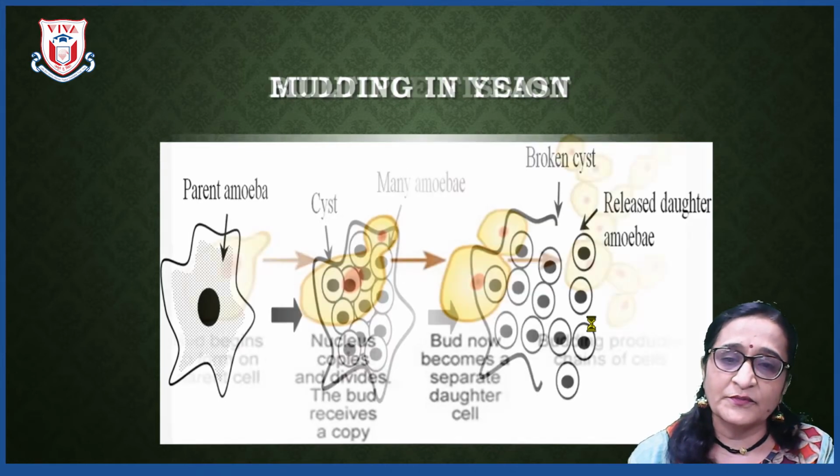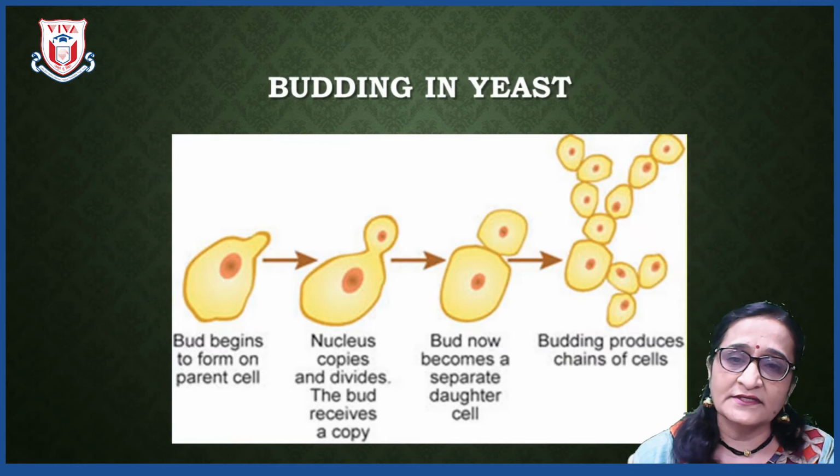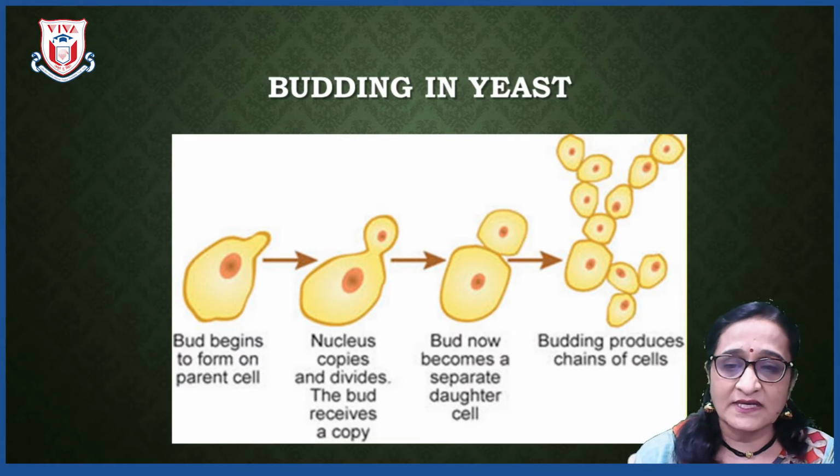The next type of reproduction in unicellular organisms is budding in yeast. Here you will find that yeast cells are fungus. These yeast cells are unicellular. When the yeast parent cell matures, it gets an outgrowth on the cell, and slowly a constriction occurs, the cytoplasm and nuclear division takes place, and the daughter yeast cells are produced.